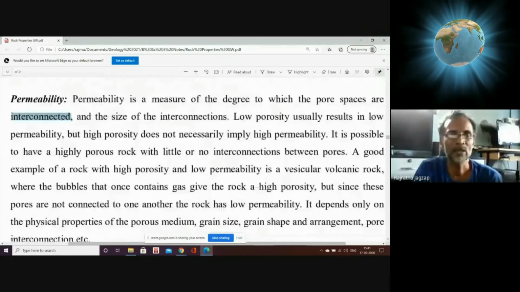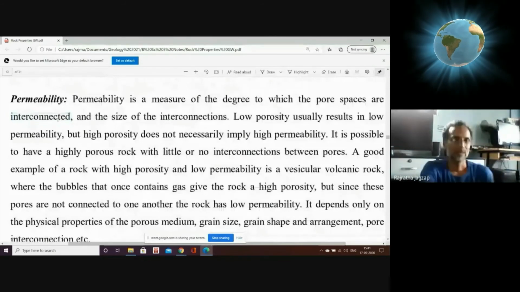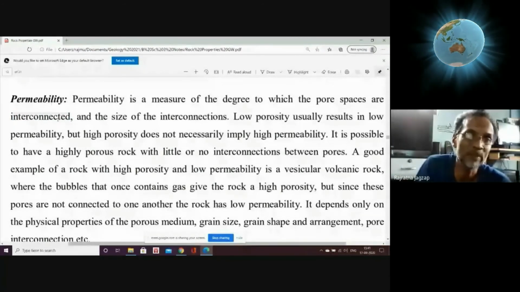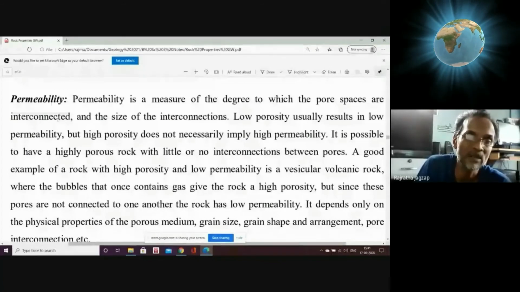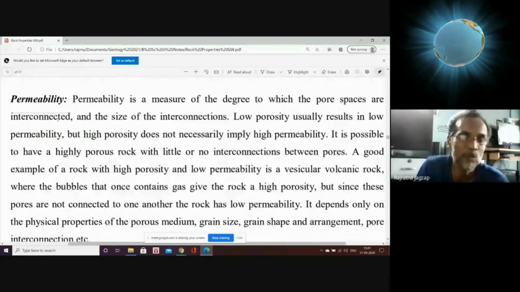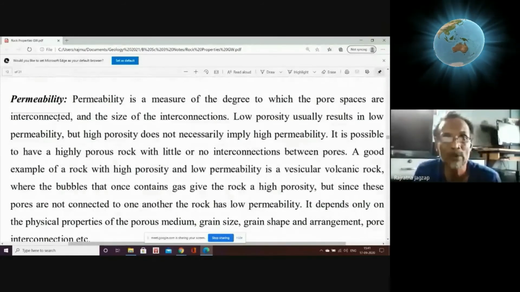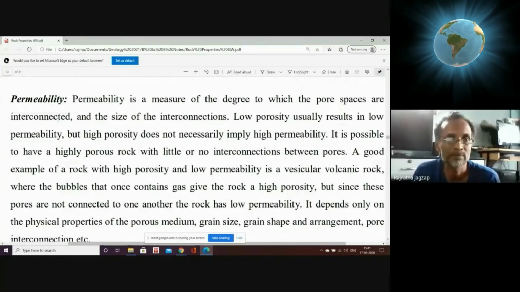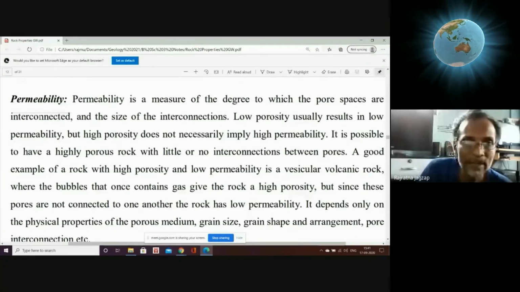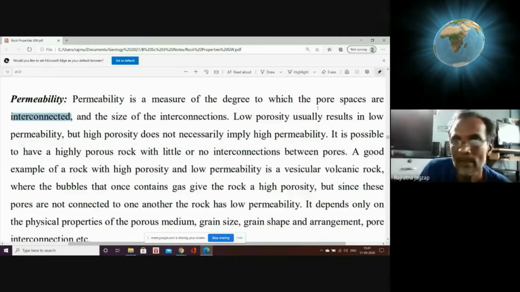So the ability of interconnection of pores in fine-grained rock is less. The ability of interconnection of gaps or pores or interparticular spaces is more in coarse-grained and rounded. So an ideal, more permeable rock is coarse-grained, rounded, having better interconnected pore spaces.